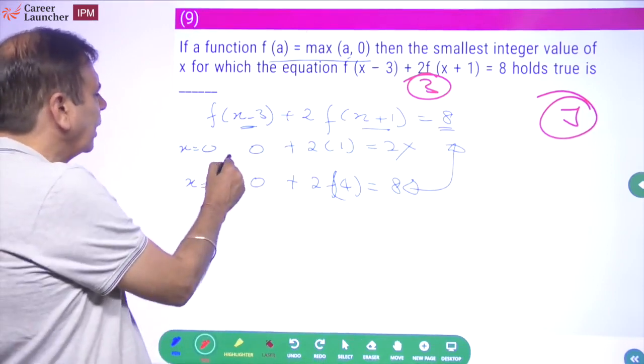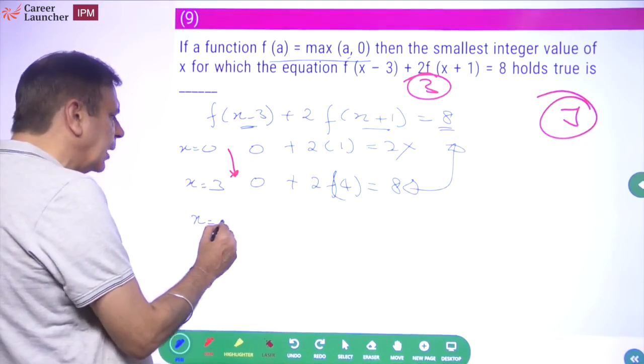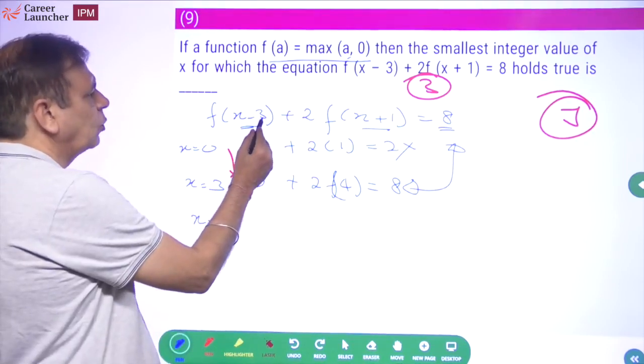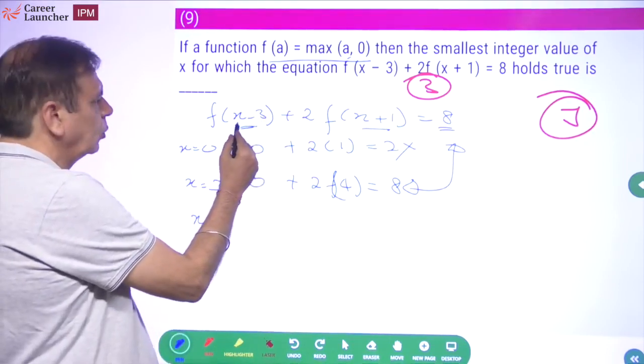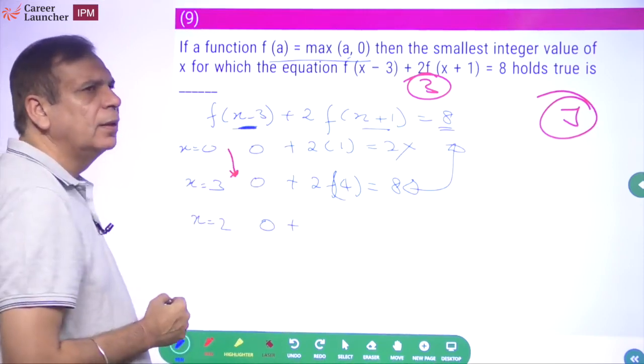It cannot be, because you can see this is changing. Just for the sake of it, if you want to check x equal to 2, what do you get? 2 minus 1 is minus 3 is minus 1. So f of minus 1 will be 0. If x is less than 3, this is going to be 0.